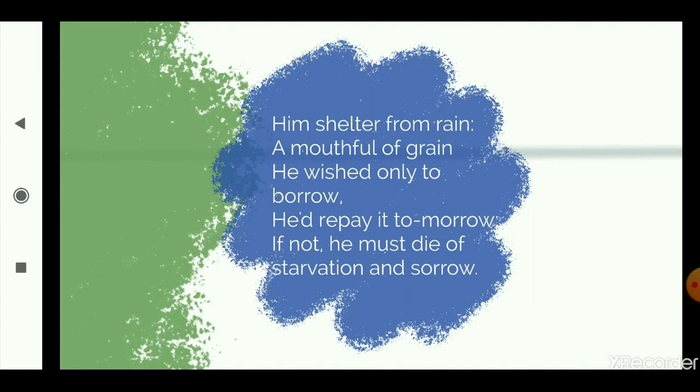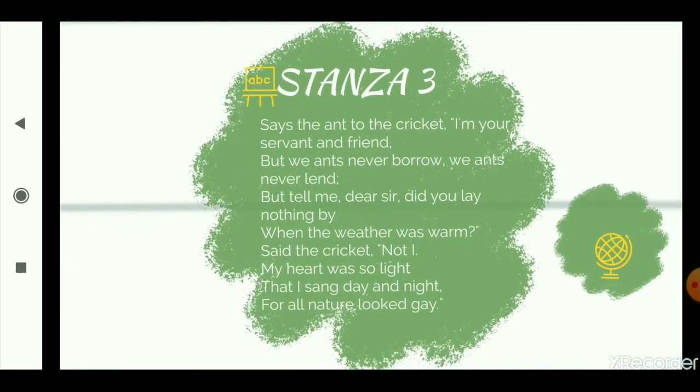If not, he must die of starvation and sorrow. So he says that if not, if you don't give me any food and shelter right now, I will die of starvation, I will die of hunger, I will die of famine and sorrow. Sorrow means sadness. So he says that I will be very, very sad and I am going to die of famine and sorrow if you don't help me with any food.